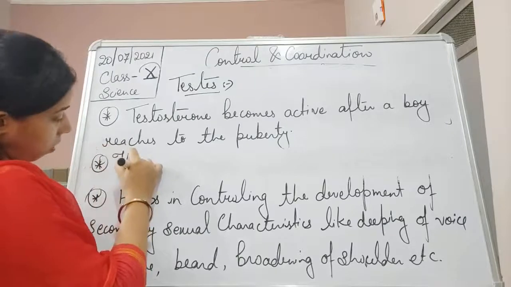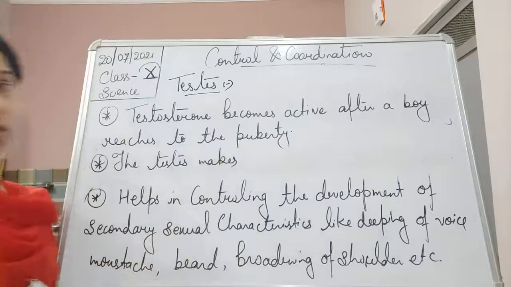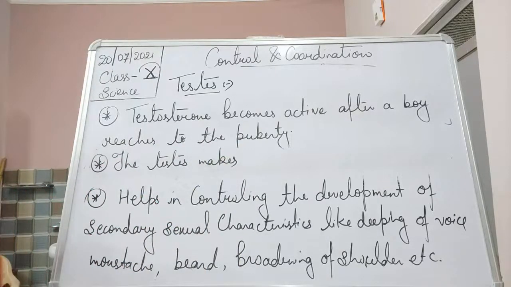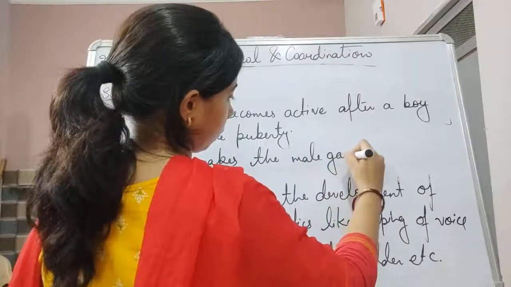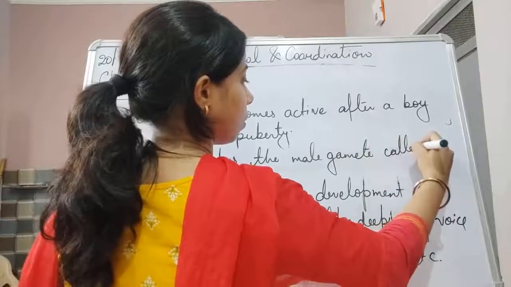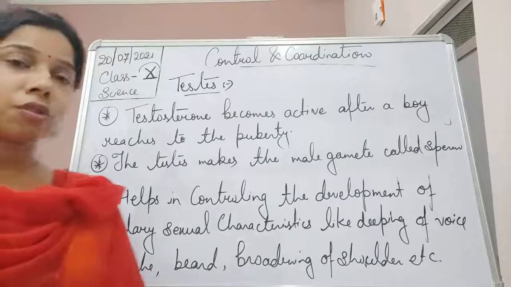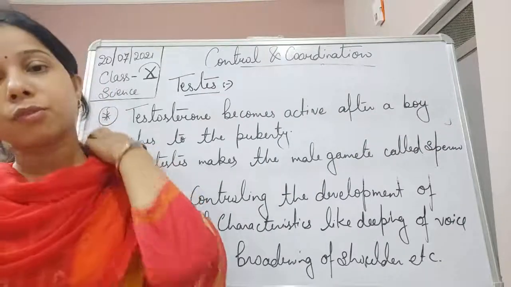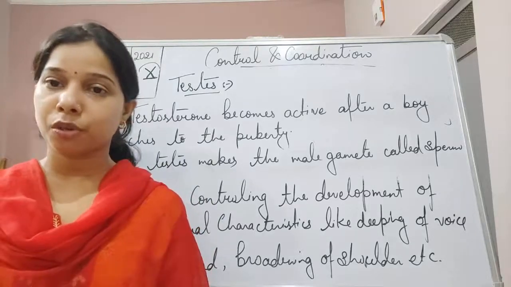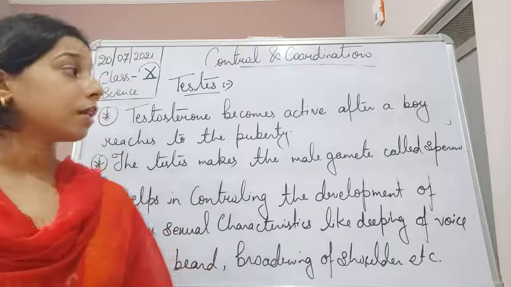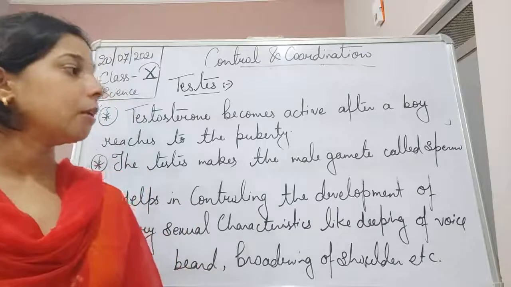The testis makes the male gamete called sperm. So testosterone is a kind of hormone released by the gland testis, and the testosterone hormone is responsible for the secondary sexual characteristics. The testis also makes another kind of gamete, the male gamete, which is called sperm.